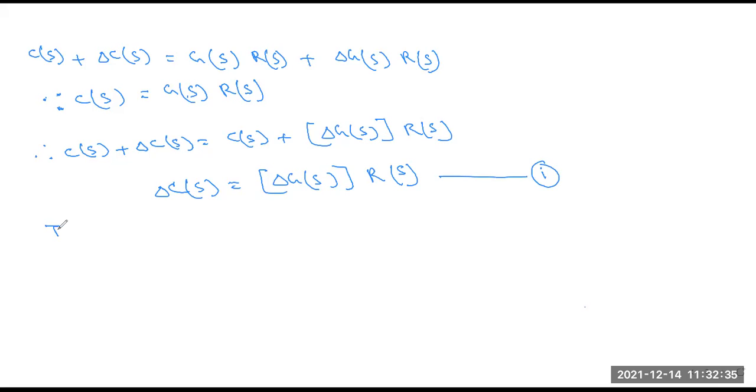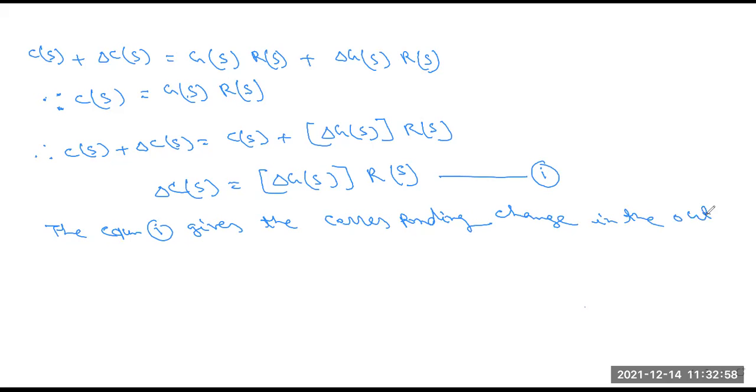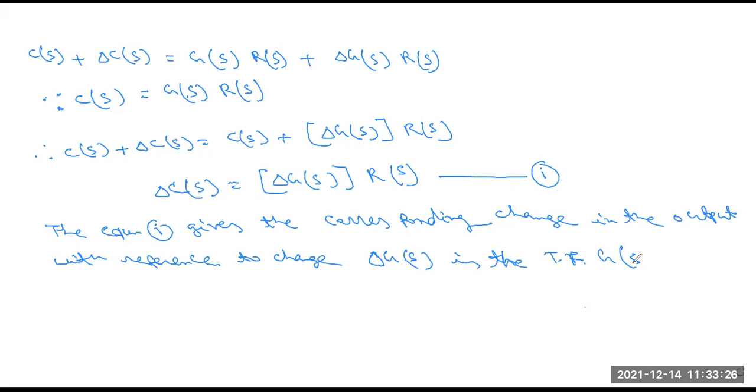So equation 1 gives the corresponding change in the output with reference to the change delta G(s) in the transfer function G(s) of an open loop system.